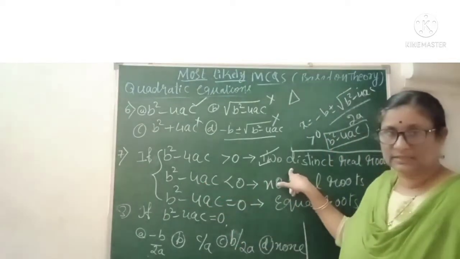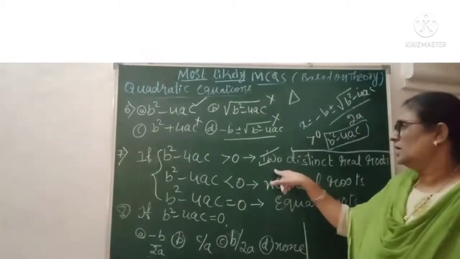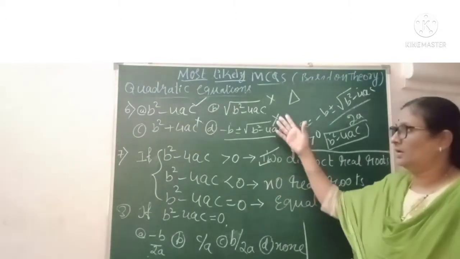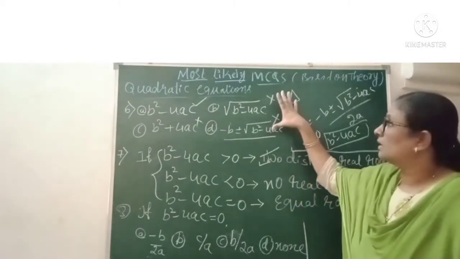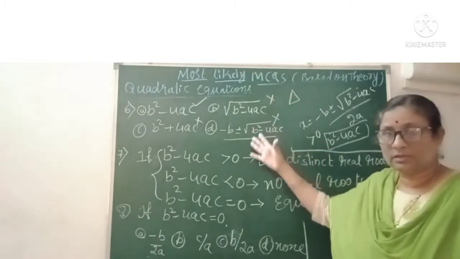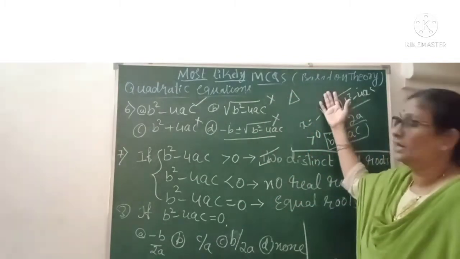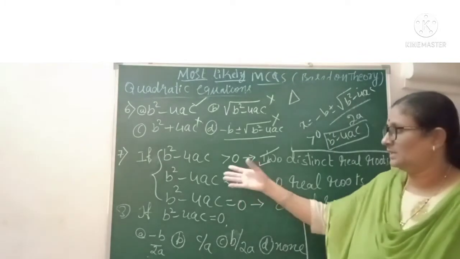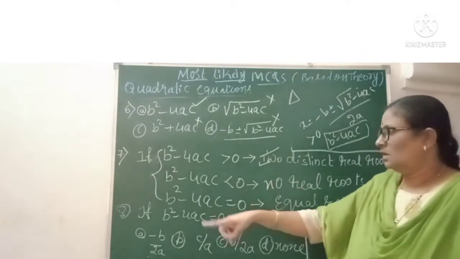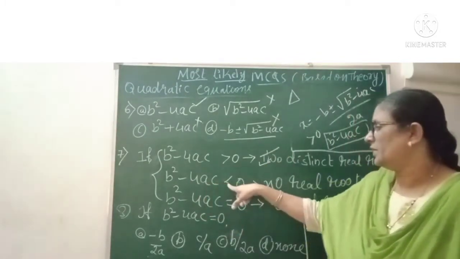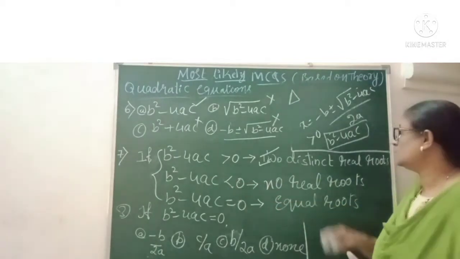I have written the correct answer here, so I have not selected the options. You can just go through. What I am doing is helping you understand the concept related to the theory of the lesson. I have selected theoretical questions. Now the next one is b square minus 4ac is less than 0. Less than 0 means what happens here?